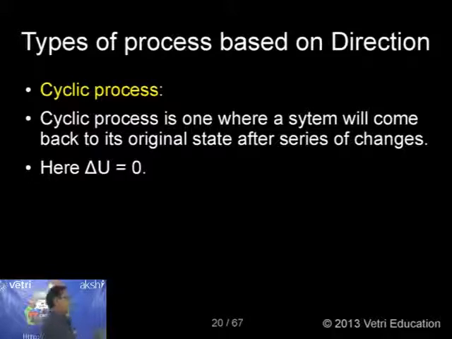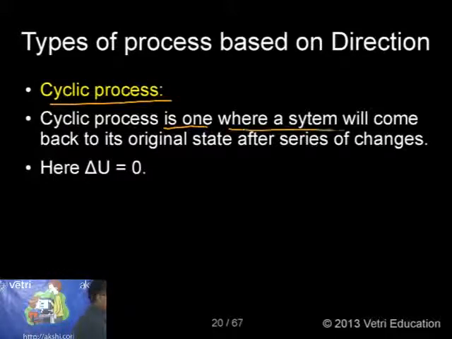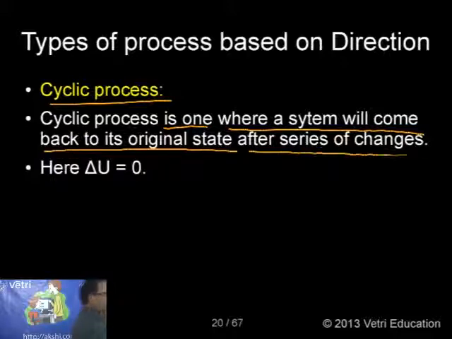Next one, finally, cyclic process. What is cyclic process? Cyclic process is one where a system will come back to its original state after a series of changes, where delta U equal to 0.